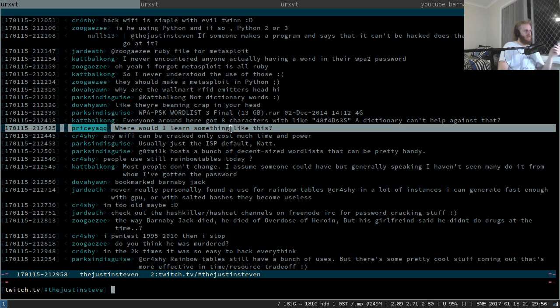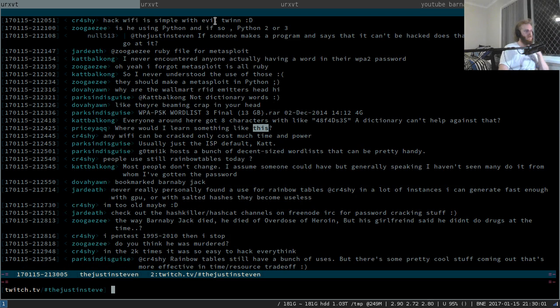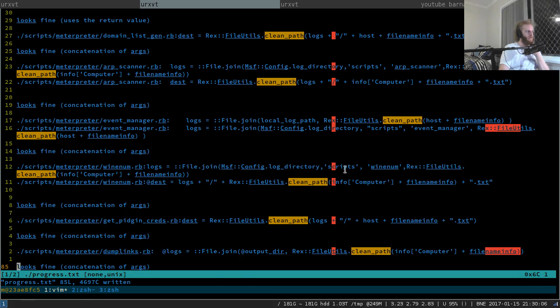Would you learn something like this? What do you mean, in terms of this? What do you mean? Because really most of this is just me bullshitting and trying to see if there's a problem with Metasploit.